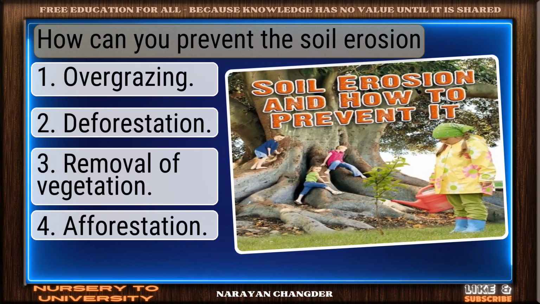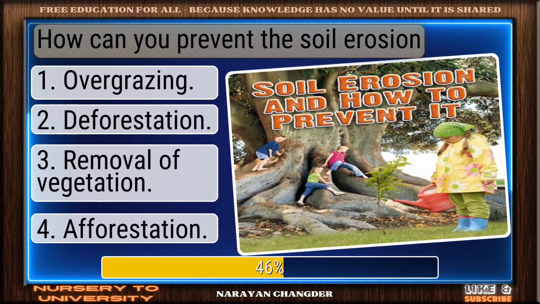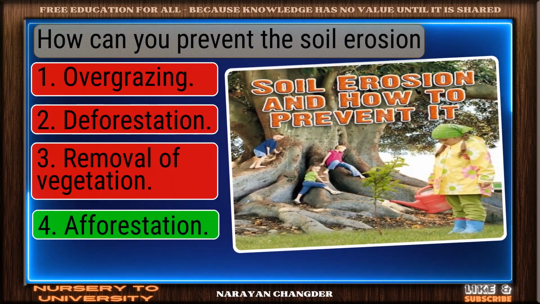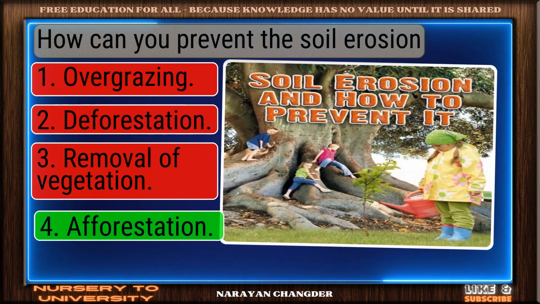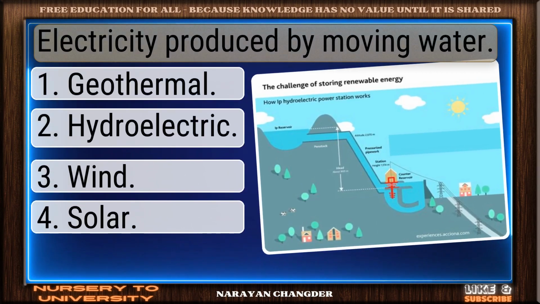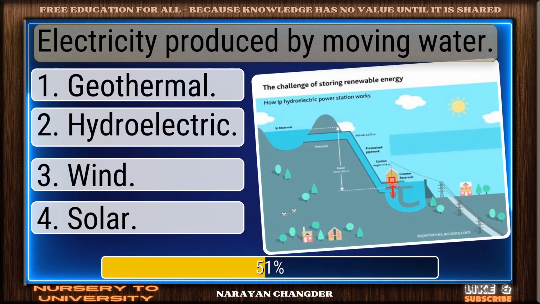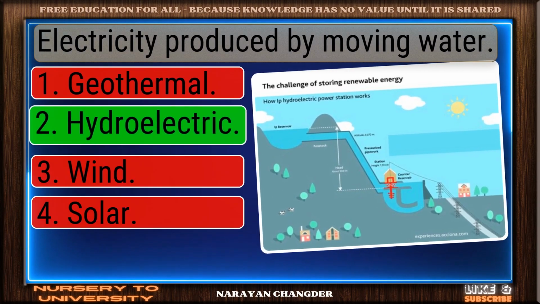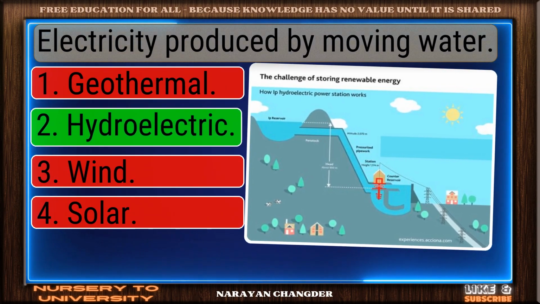How can you prevent soil erosion? You're right. Afforestation is correct. Electricity produced by moving water. Well done. Hydroelectric is right.